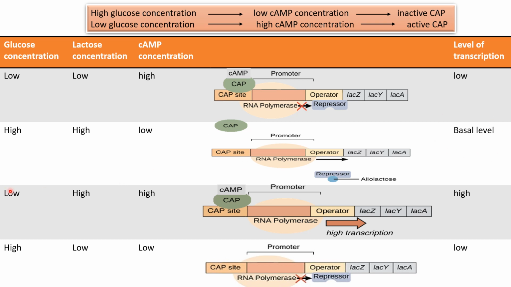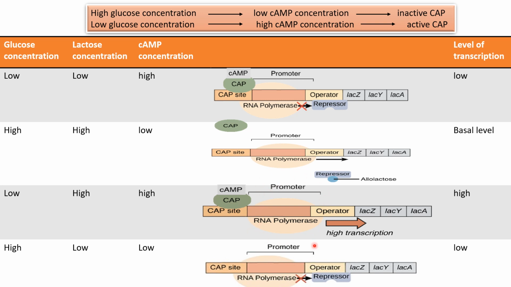Now, in the third case, when the glucose concentration is low but lactose concentration is high, then what will be needed? Lactose metabolizing enzymes will need to be synthesized. So cyclic AMP will bind to the CAP protein and it will bind to the CAP site, and it will induce the binding of RNA polymerase to the promoter region.